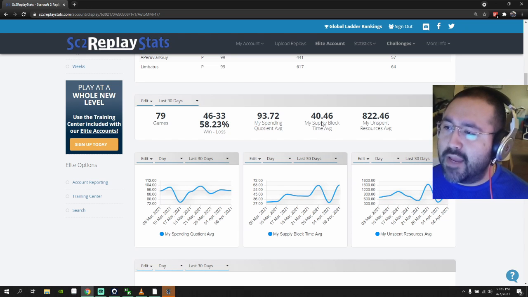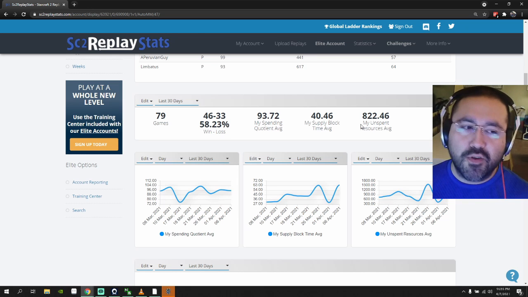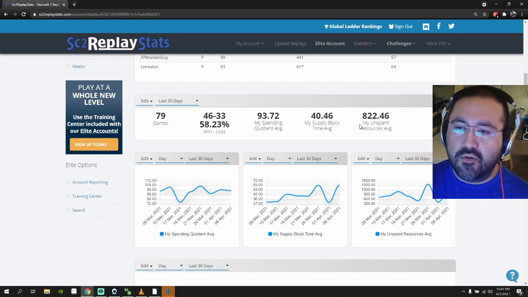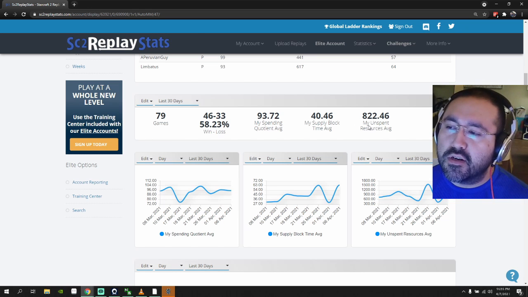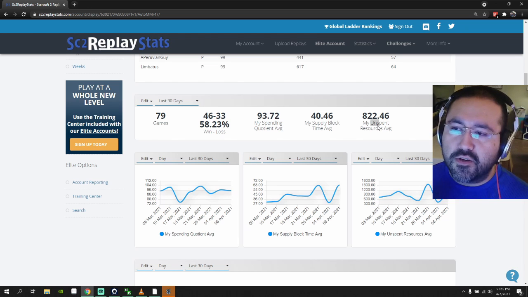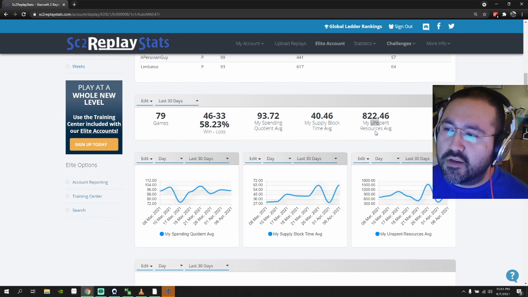My supply block time average, 40. So I'm gonna assume 40 seconds. My unspent resources on average is 822 throughout all these 79 games. So this is pretty high, but you have to account for the fact that in longer games, the more bank you're going to have. So obviously your unspent resources is going to be higher in a longer game as opposed to a shorter game, a 4-minute, 5-minute game where you're constantly spending on units because you're losing them and you're making them because you're fighting and blah, blah, blah.